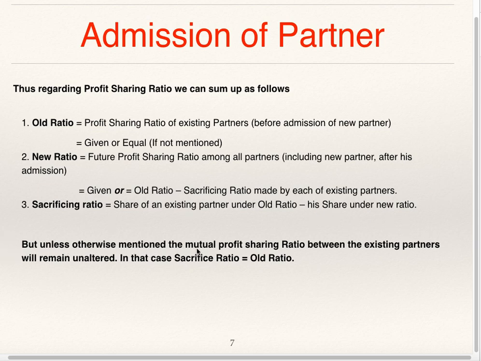But unless otherwise mentioned, the mutual profit sharing ratio between the existing partners will remain unaltered. In that case, sacrifice ratio is equal to old ratio. Now, in the first example, we have seen new partner has been offered 1/5 share and remaining 4/5 share was shared by the old partners in old ratio. So unless otherwise mentioned, mutual profit sharing ratio between existing partners will remain unaltered, and in that case sacrifice ratio is equal to old ratio.